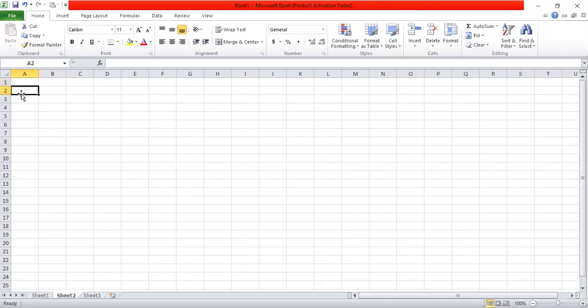Question number 5. We have two prices. Selling price one is 300 rupees. The other one is selling price 330 rupees.